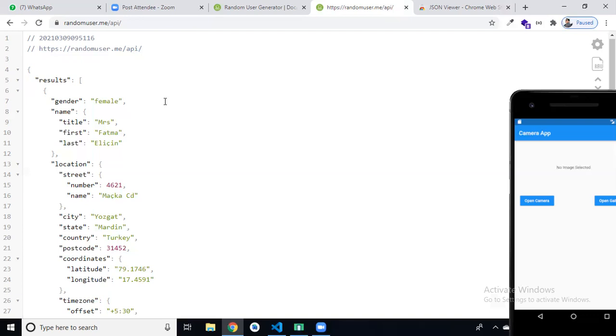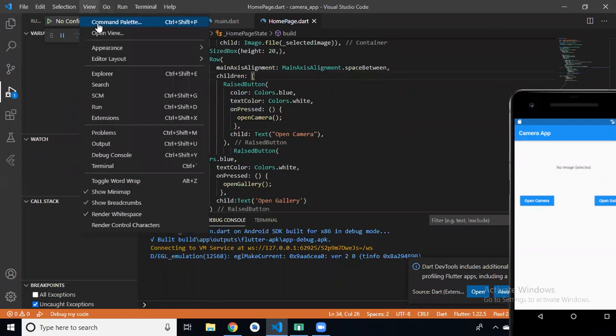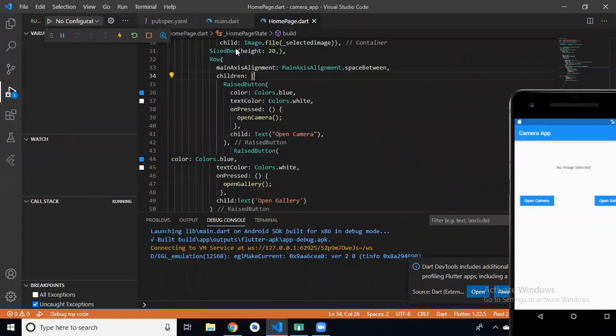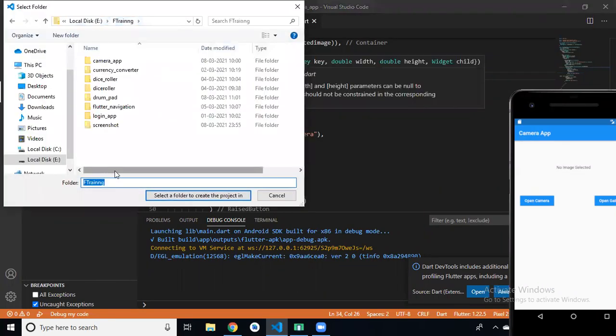Yeah, perfect. So in today's class we are using our get method, like randomuser.me slash API. This is our get method. Okay. So we will create a new Flutter application project, and in this we will use the random user API.